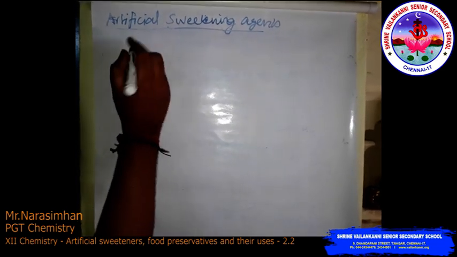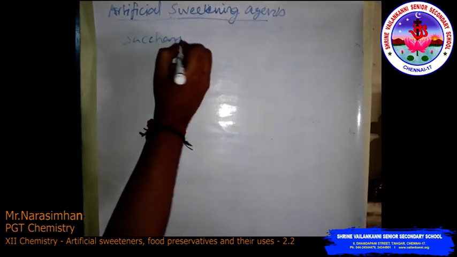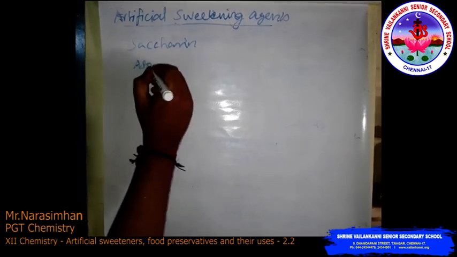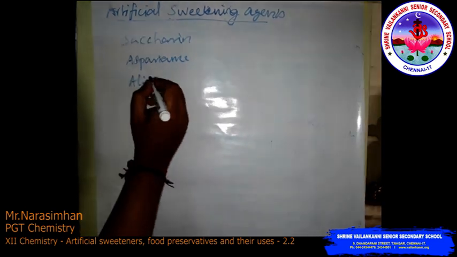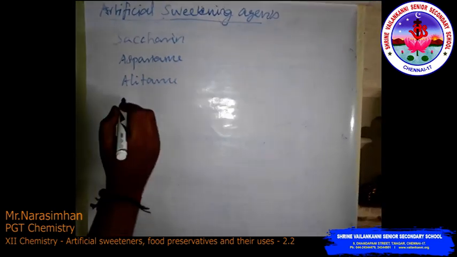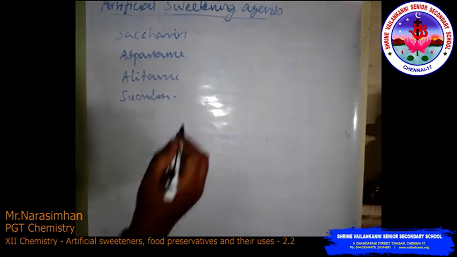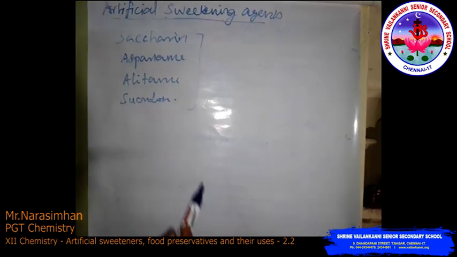The well-known one is saccharin. Then aspartame, alitame, and sucralose. So these are the main four artificial sweetening agents.